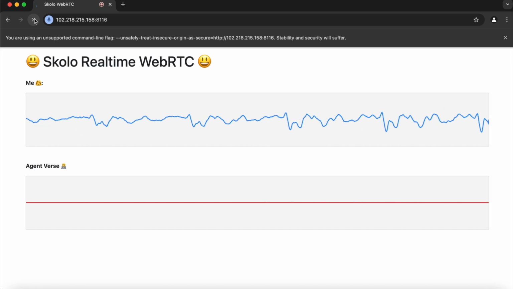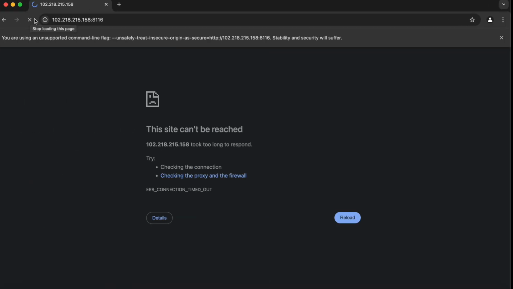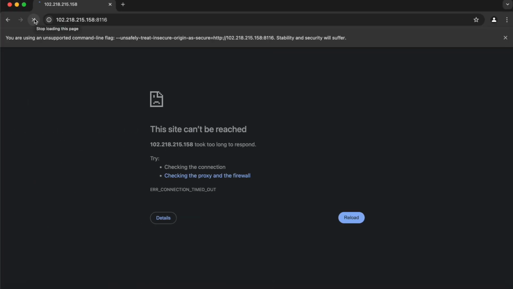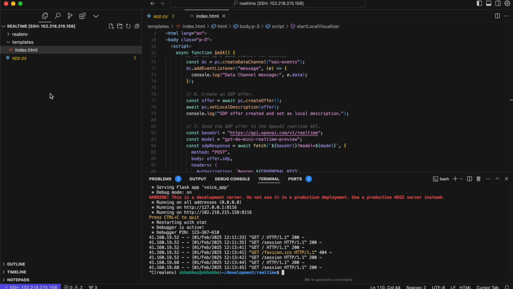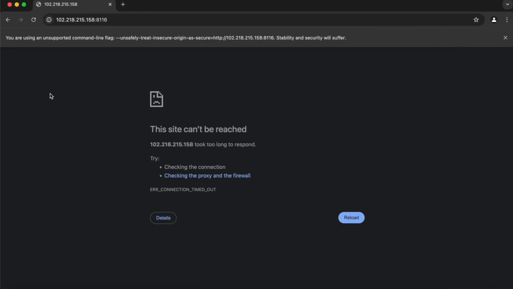Okay, so I have to stop this and restart it, or else the WebRTC connection remains open even after you've closed it over here. The way we've built it is that there's no button to press to say I'm talking now. That's the way the app works. You just talk and it responds, and it's really amazing. So what amazing things are you going to build with this?